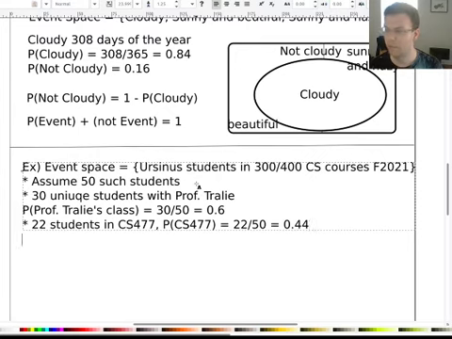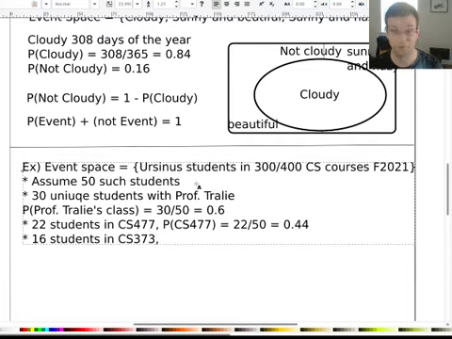And I also have 16 students in theory of computation, which is awesome. Very happy with that. So in that case, I would say that the probability is 16 over 50, which is 0.32.